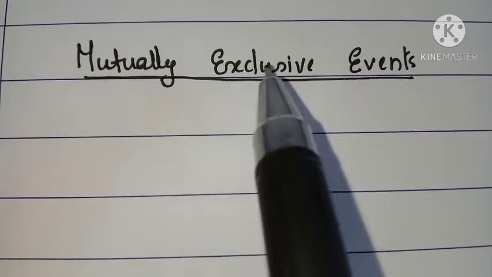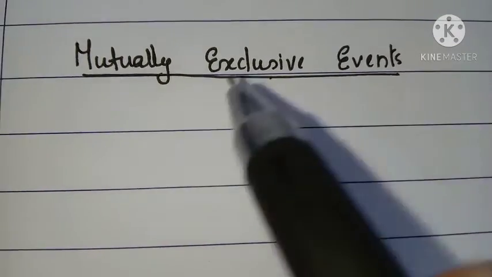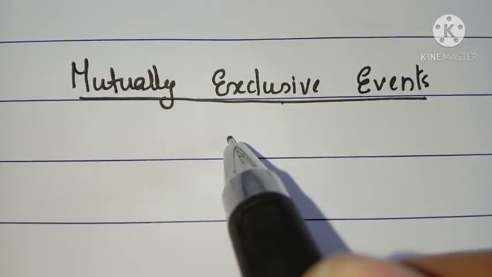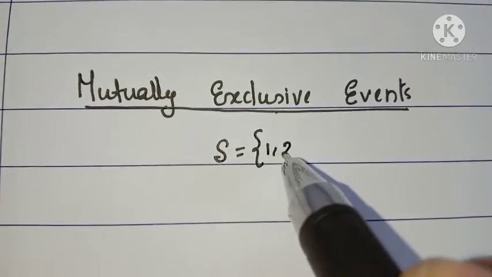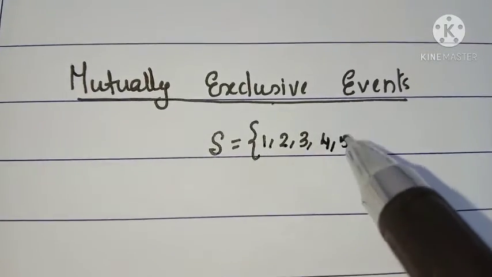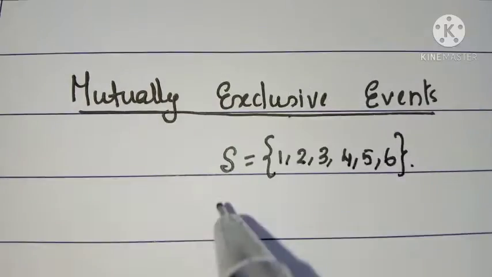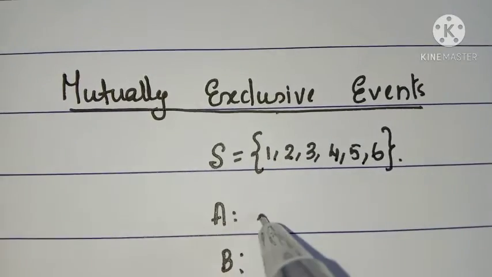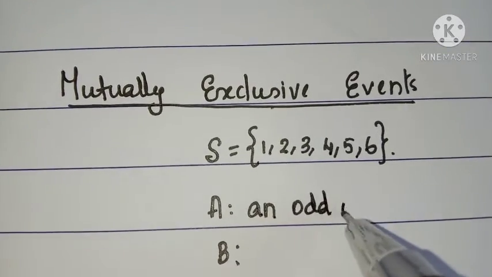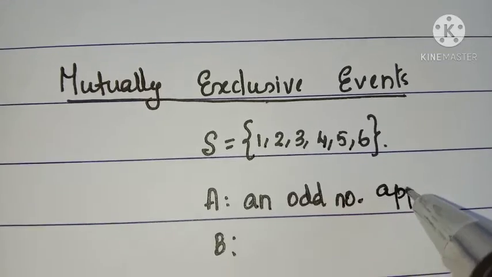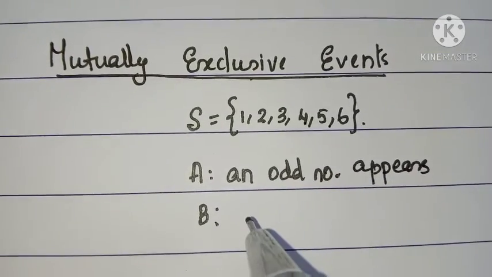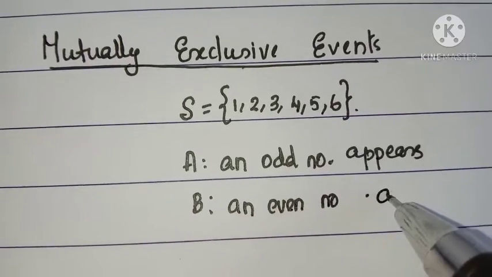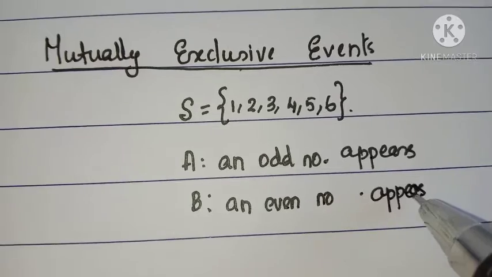Next is mutually exclusive events. Listen, in the experiment of rolling a die, what is the sample space? The sample space is 1, 2, 3, 4, 5, 6. Now consider the events A and B. A is defined as an odd number appears, and event B is an even number appears. So we define two events A and B.